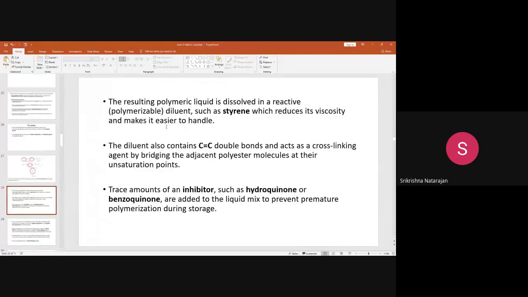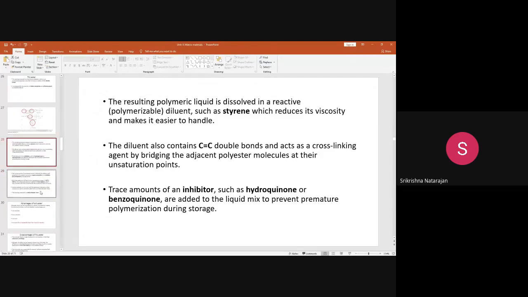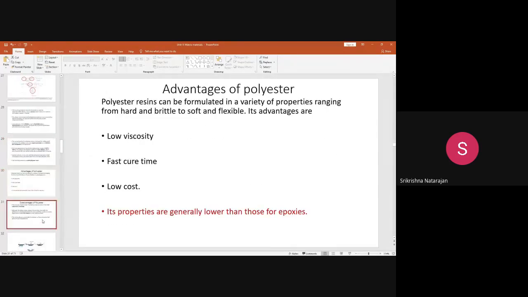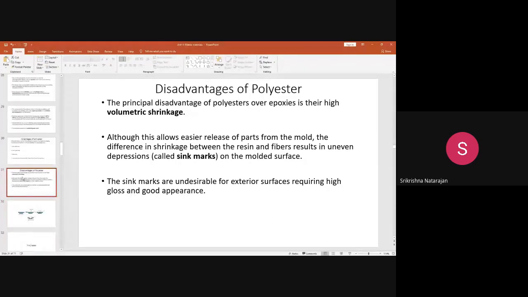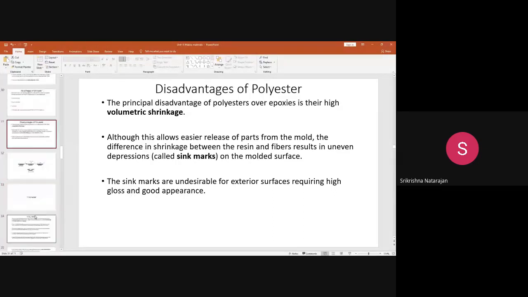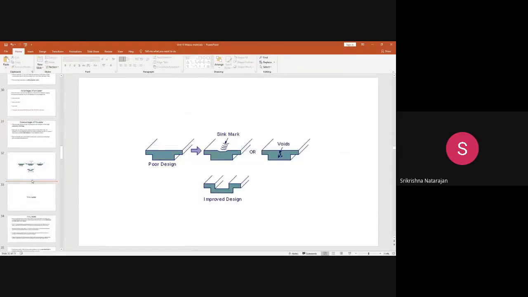But whereas here you are using a chemical called styrene. Okay, this styrene is a little toxic. So this styrene creates some toxic fumes during the manufacture. So that is also another problem with this polyester when you use the polyester resin. Okay, this is about the polyester resin.